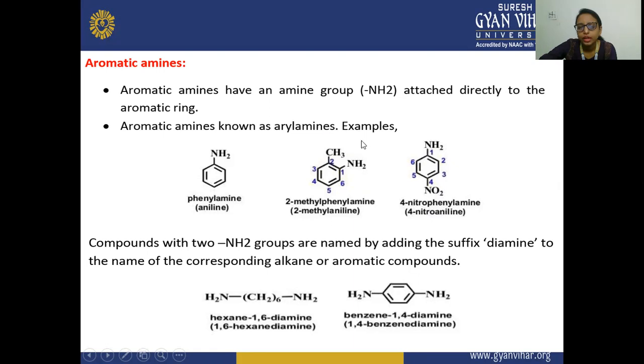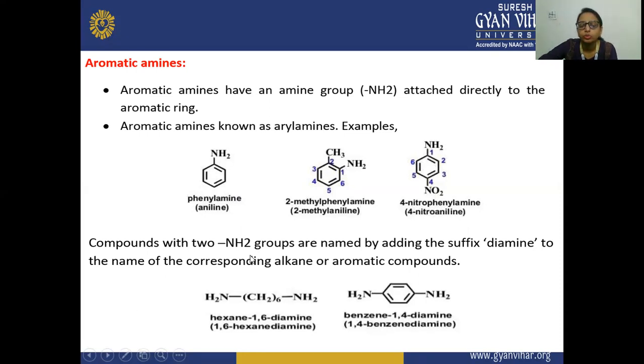Next, this is your aniline on the first position, and on the second position the methyl group is attached. That is why it is named 2-methylaniline. Next, this is according to IUPAC, and this is according to the common system. Also here you can see 4-nitroaniline, and according to the IUPAC system it is named 4-nitro because on the fourth position a nitro group is present. The nitro substituent is added, so here 4-nitrophenylamine: the phenyl ring and the amine are present.